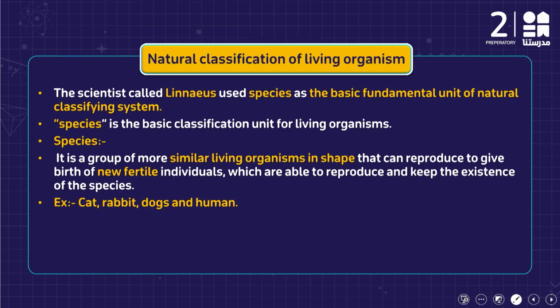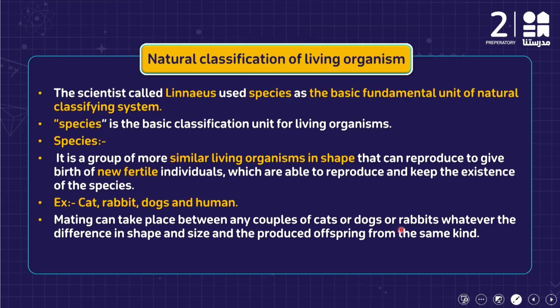For example, such as what? Cat species, rabbit species, dogs, and humans. Cats are similar living organisms in their shape. When cats mate with each other, they can produce a new fertile individual. Mating can take place between any couple of cats, or any couple of dogs, or any couple of rabbits, whatever the difference in their shape and size, and the produced offspring are of the same kind. When two cats mate together, they produce a new fertile cat.